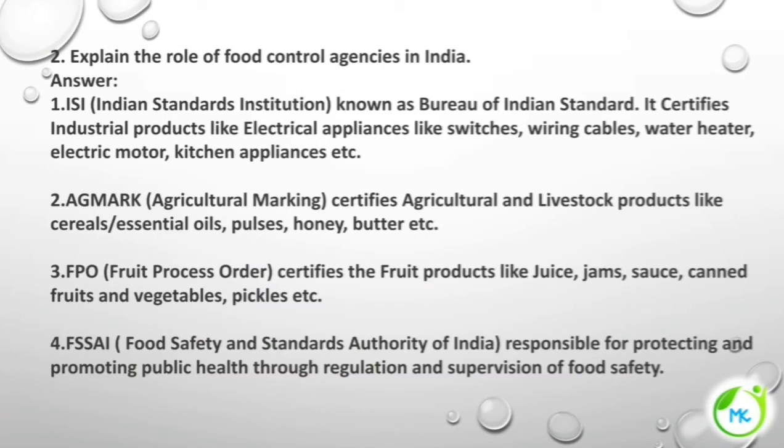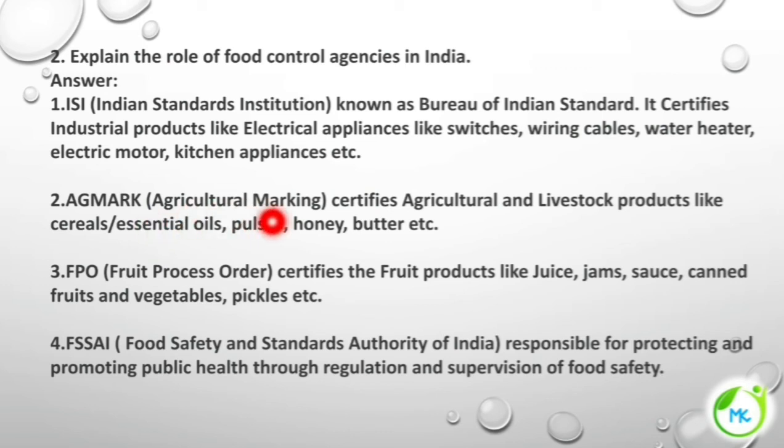Second detailed answer: explain the role of food control agencies in India. The following are the food control agencies. First, ISI, Indian Standards Institution. It is known as the Bureau of Indian Standards. It certifies industrial products like electrical appliances such as switches, wiring cables, water heaters, electric motors, kitchen appliances, etc.